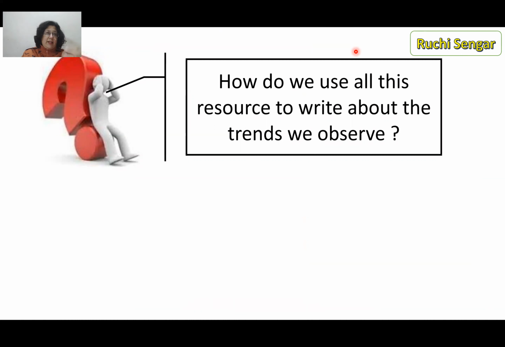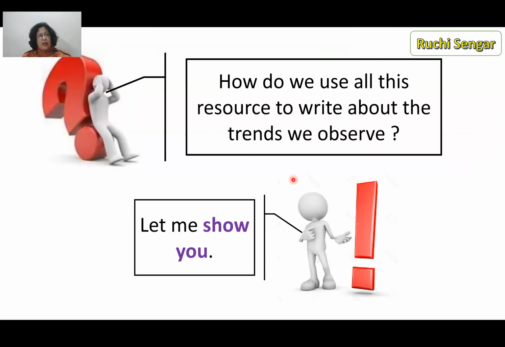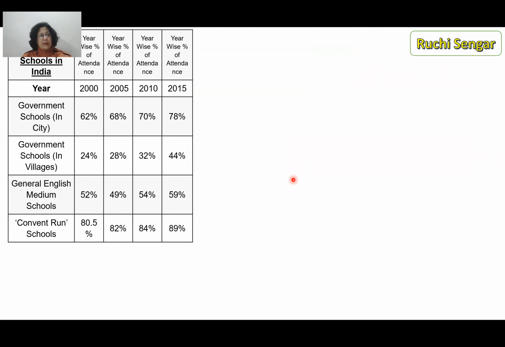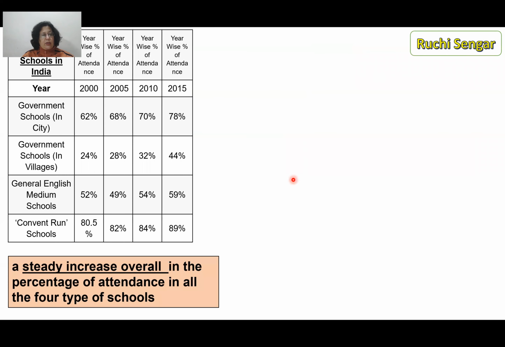Okay, was there an increase? Was there a decrease? Is there a similarity? Is there a difference? Is this greater than? Is it less than? So we have all that resource. Now, how do we use it? Okay, so let's go on to see how we use it. Let's look at the first example. So now this is one way of saying it, a steady increase overall. So the children are very good at figuring out the trends.